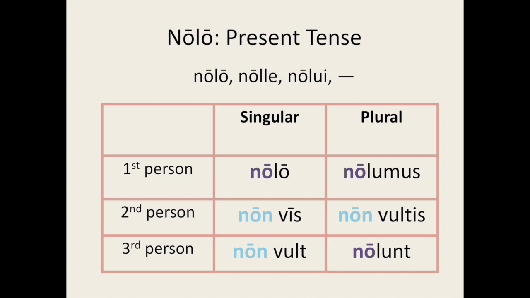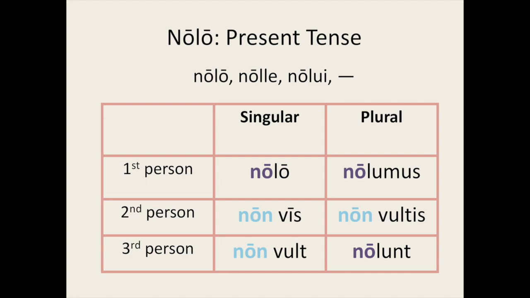Non vis, you singular do not want. Non vult, he, she, it does not want. Nolumus, we do not want. Non vultis, you plural do not want. Nolunt, they do not want.